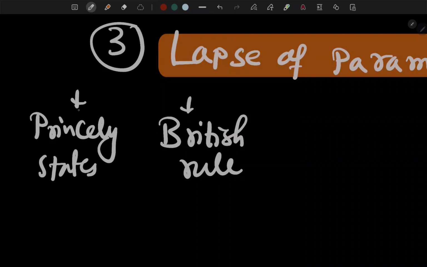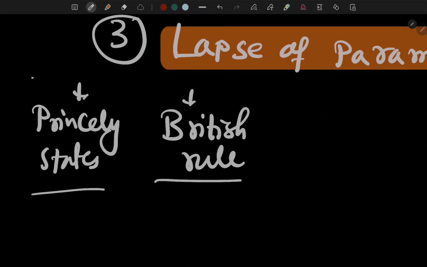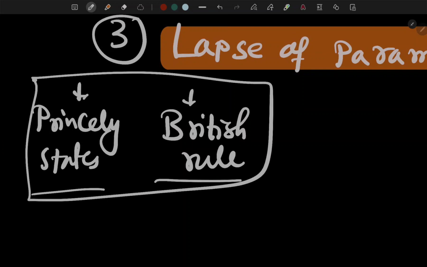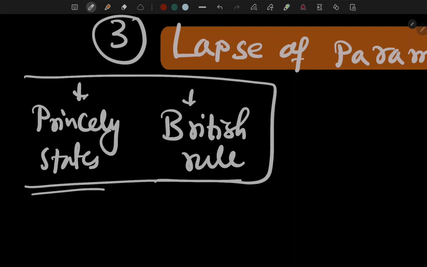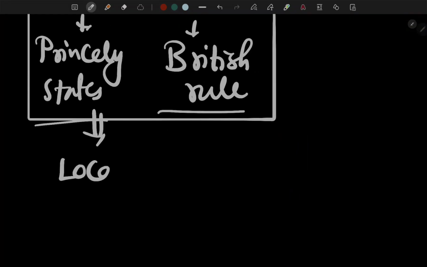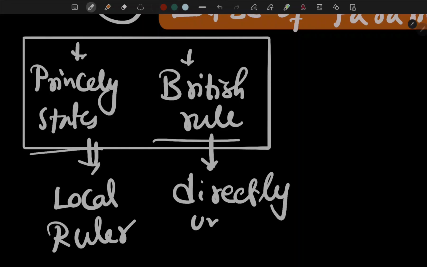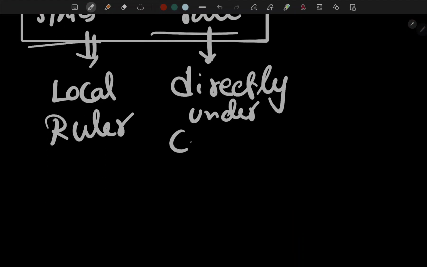The princely states, like Awadh, Jhansi, we look at them in history, Awadh basically acted as a buffer state. In princely states the powers were basically in the hands of the British, but the king is local. And British India is directly under the crown rule, the British crown. Okay,